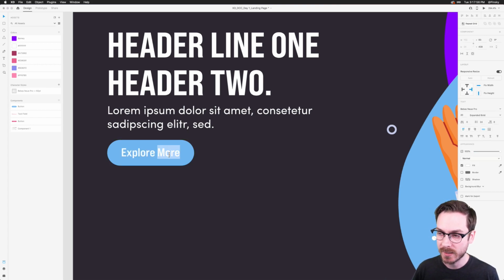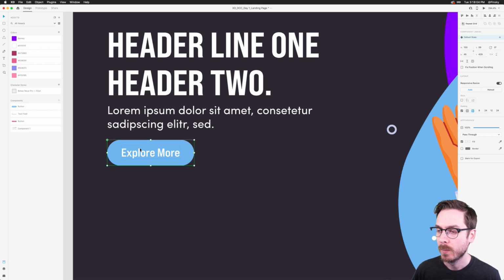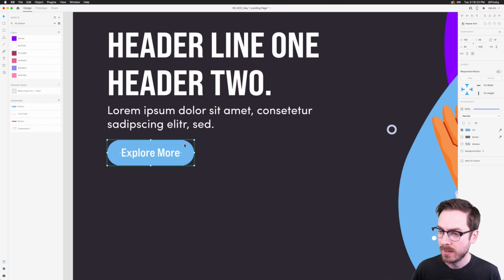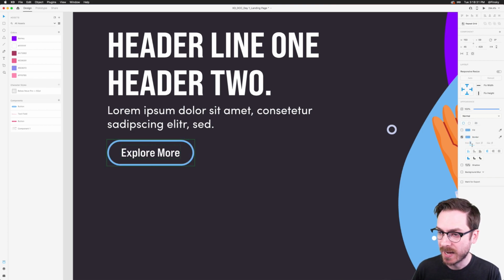So if I just maybe wanted to get rid of the more, for example, or I want to add it back, as I'm typing, it expands really nicely. But another benefit of using components is the ability to add states. So we might also want an outline button, for example. So I go ahead and press the plus button, create a new state. We could also create hover states, which we'll get to in a second. I can create a new state just like that, and this might be outlined. And for this, I'm going to simply turn off the fill and set the border to this blue color. Maybe I'll bump up the size a little bit.